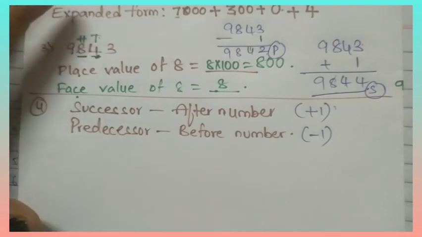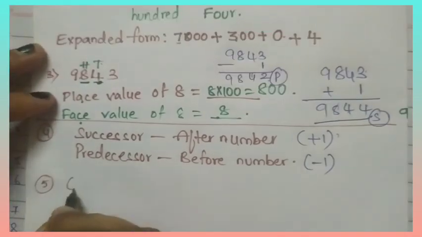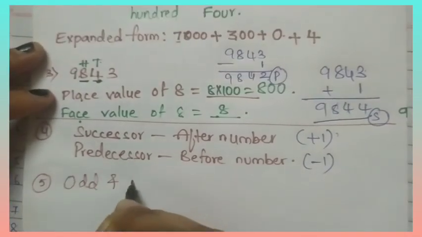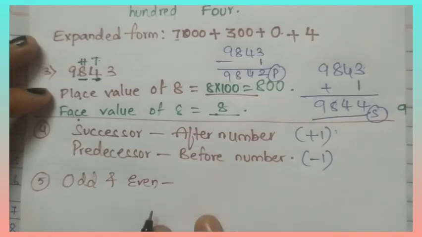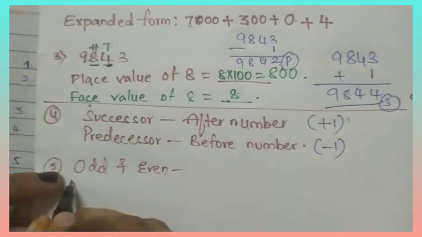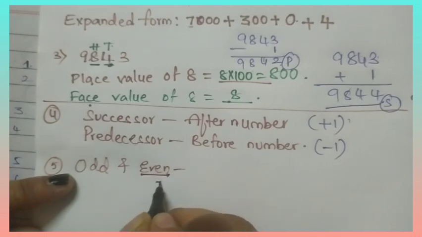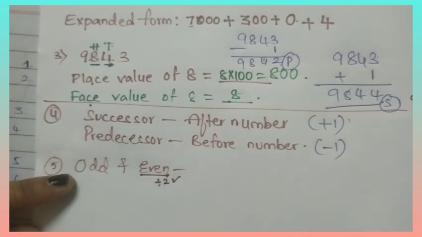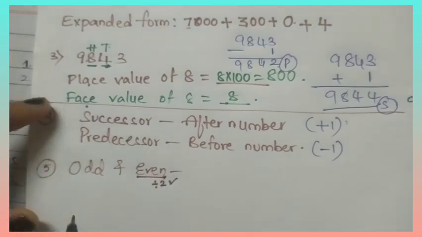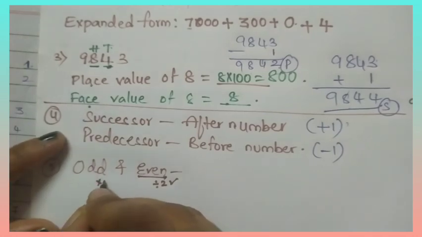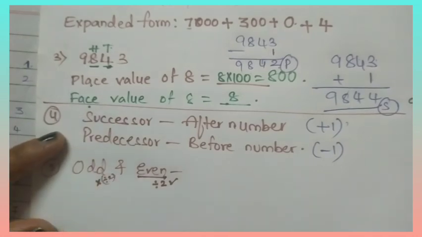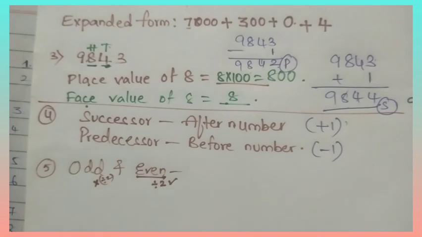Now, odd and even numbers. Okay, odd and even numbers. The numbers which are divisible by 2 are called even numbers. The numbers which are not divisible by 2 are called odd numbers.